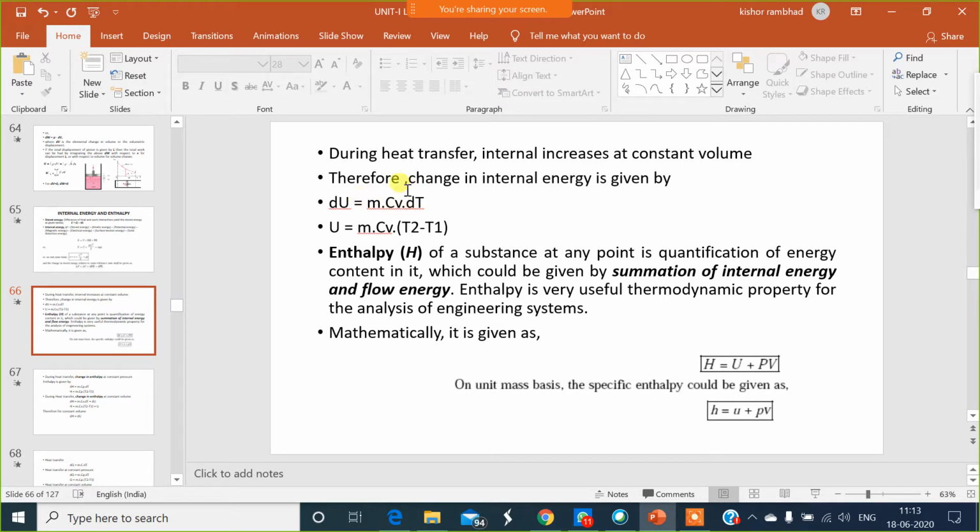Therefore, temperature into specific heat gives the change in internal energy per unit mass. If we multiply it with the mass, it gives the total change in energy.